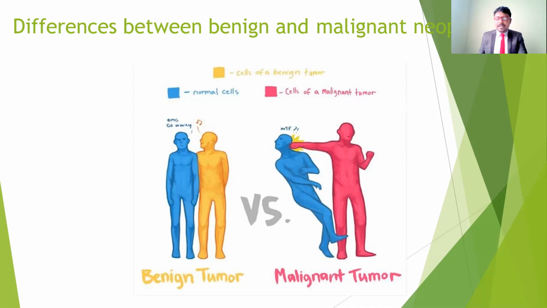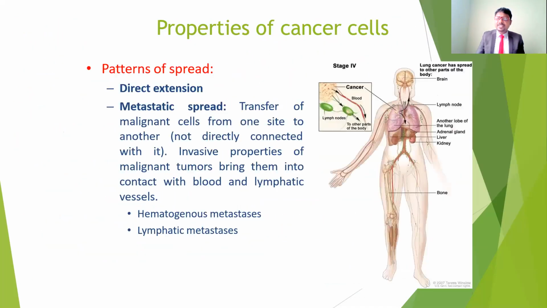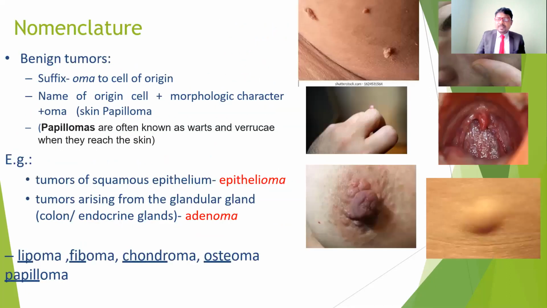For example, a papilloma is also one type of tumor, but it's not going to give much compression. Maybe it affects the skin, so it may cause minor complications, and it won't give any other complications. Simply, we call it a papilloma if anybody has skin warts. It won't give any symptoms. This is also something like a wart. Most people get this type of wart, and some skin warts are also called papilloma.